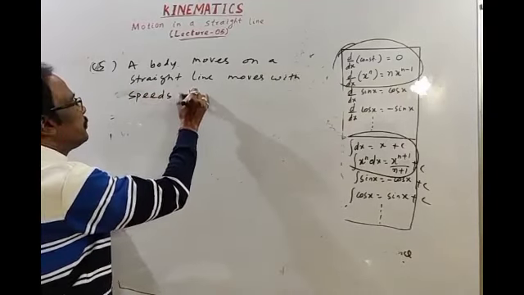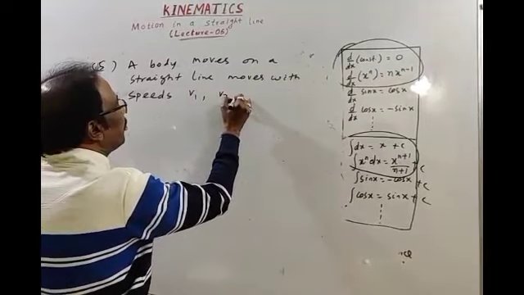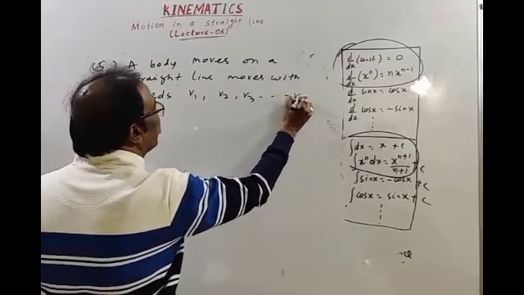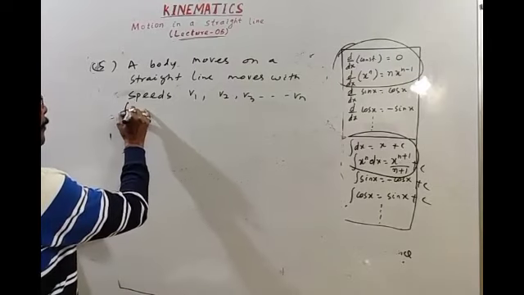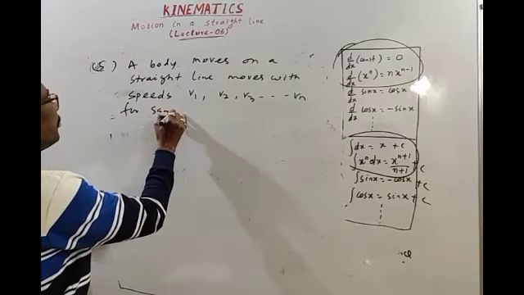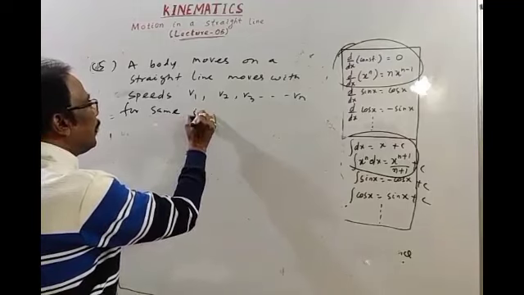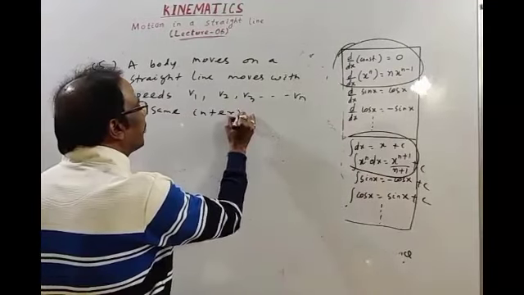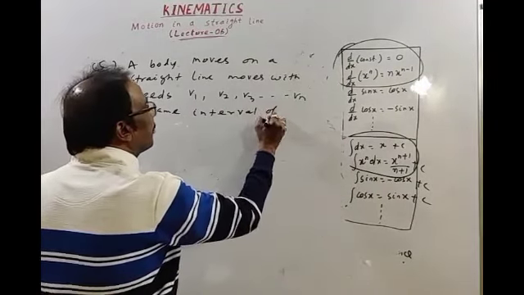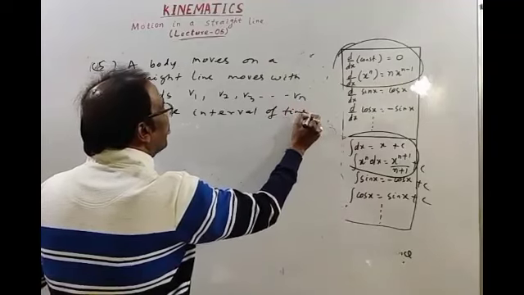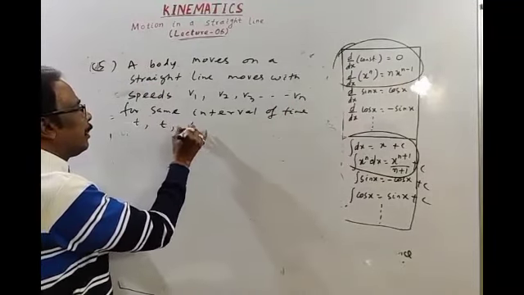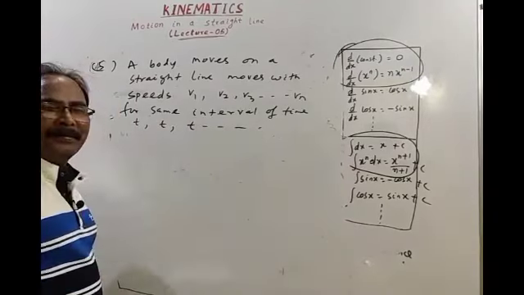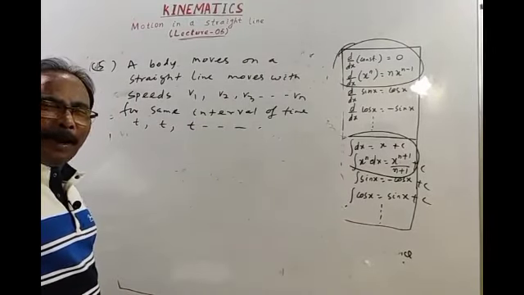It moves with speeds v1, v2, v3, up to vn for the same interval of time, you may take t. We have to find average speed or average velocity.